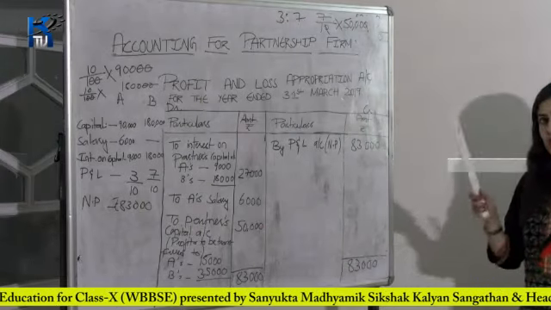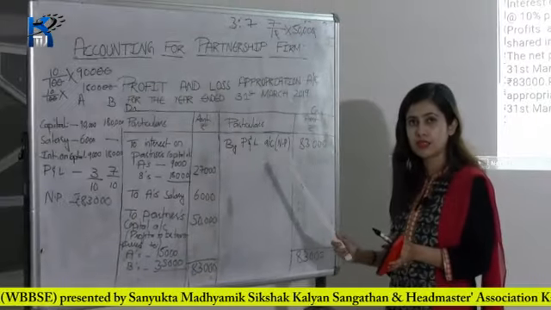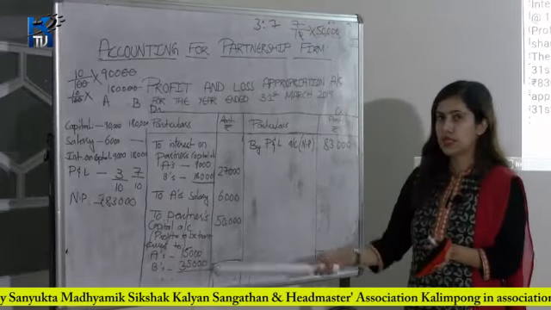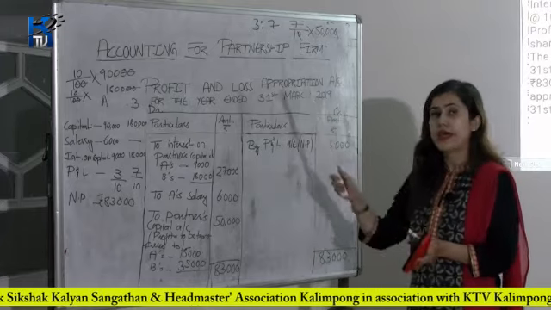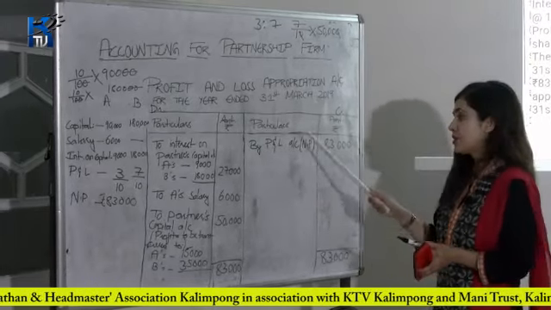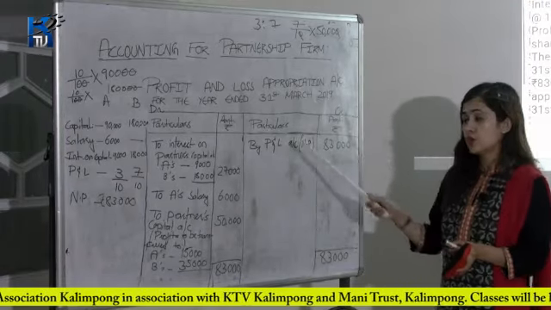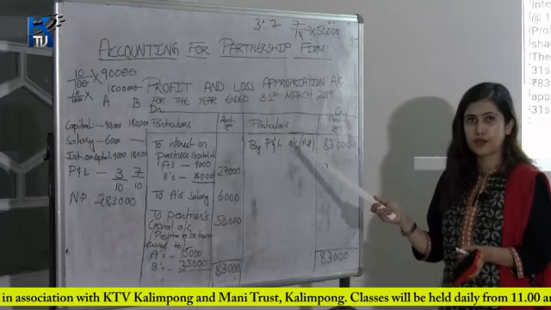Okay. So, as we all know, in profit and loss appropriation account, there are two columns, debit and credit, and in the credit side you have to write all the incomes, and on the debit side comes your expenses. It is a nominal account, so you have to write expenses on the debit side and incomes on the credit side. Okay. So income means only one item is here. We are distributing the profit. So we are distributing net profit only. So this is your profit and loss appropriation account.